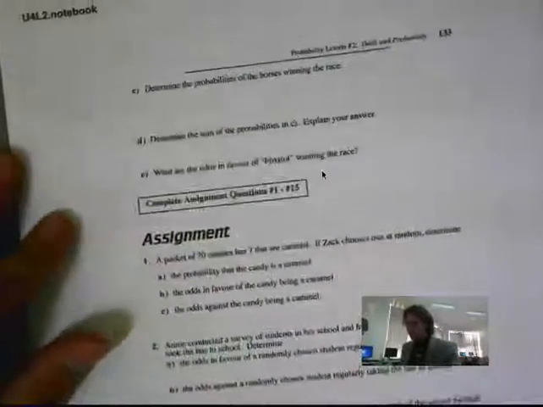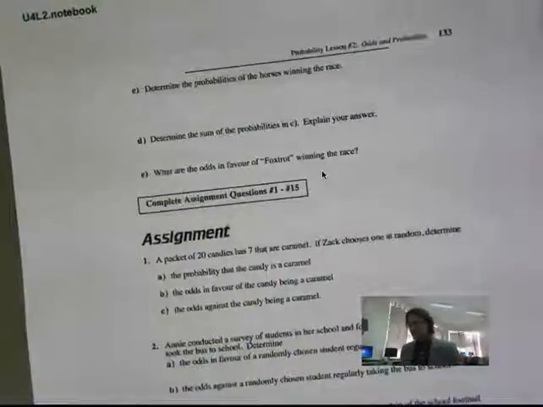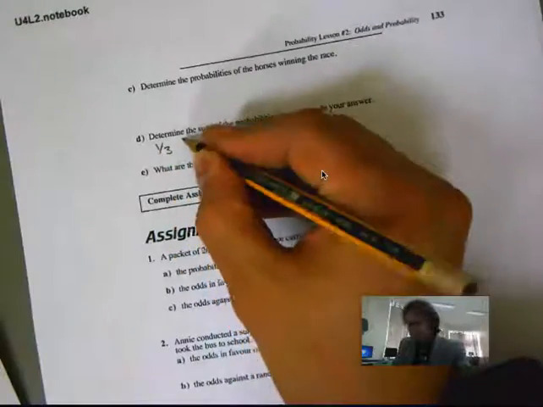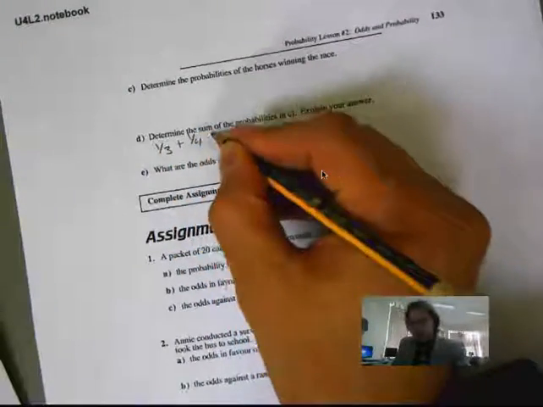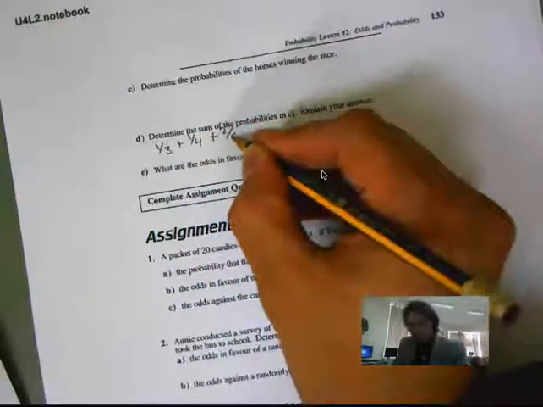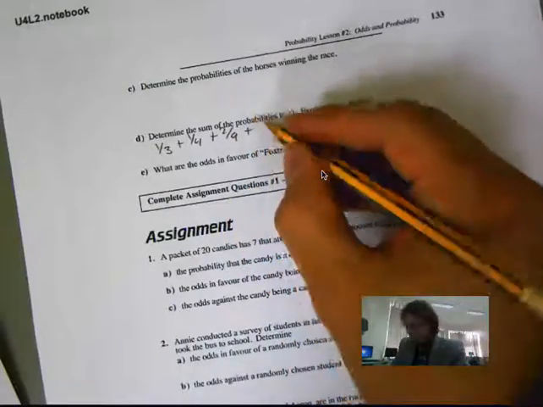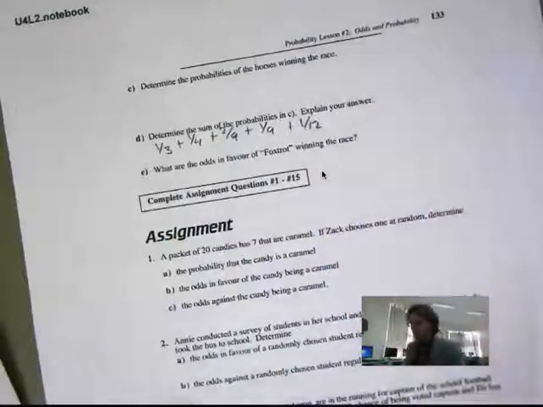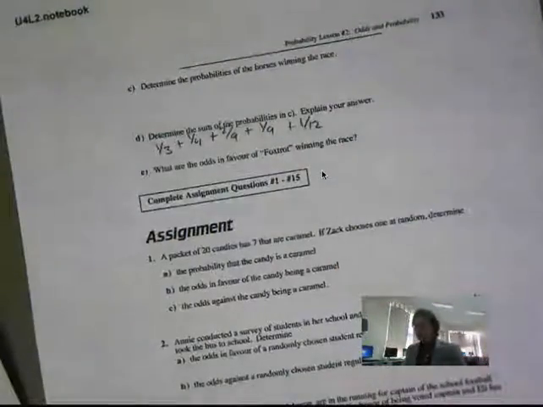So determine the sum of the probabilities in example C. So my sum of the probabilities, we had 1/3 plus 1/4 plus 2/9 plus 1/9 plus 1/12. So we're going to want to put this into a common denominator.